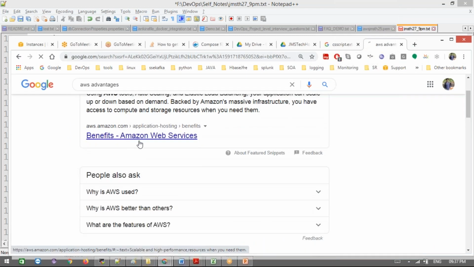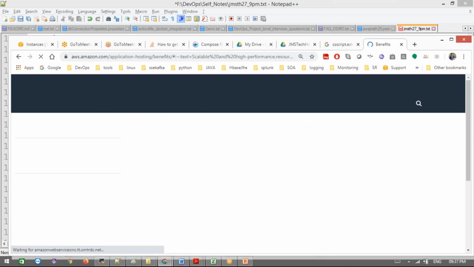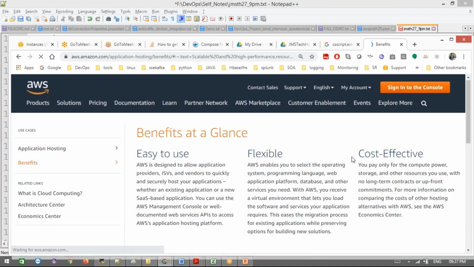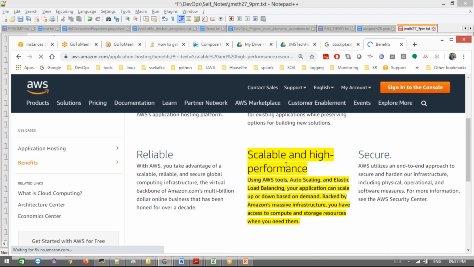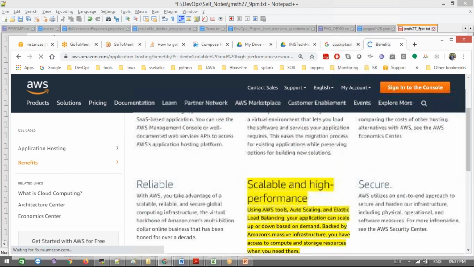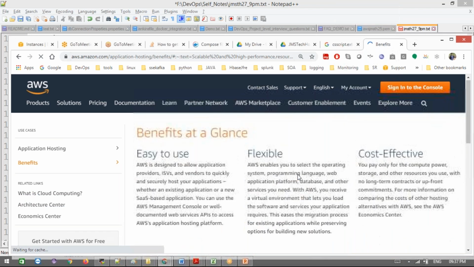If you go to the benefits page, we'll get to what exactly they are doing right now. Easy to use, flexible, cost effective, reliable, scalable, high performance and secure. These are the more basic benefits of them. That's the reason most people go on using AWS basically.